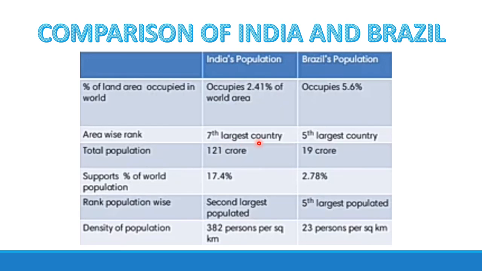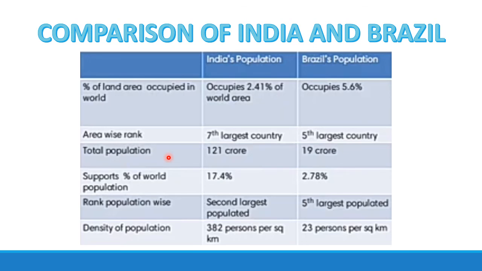India ranks seventh largest country in the whole world, whereas Brazil ranks fifth. That means Brazil's area is bigger than that of India.